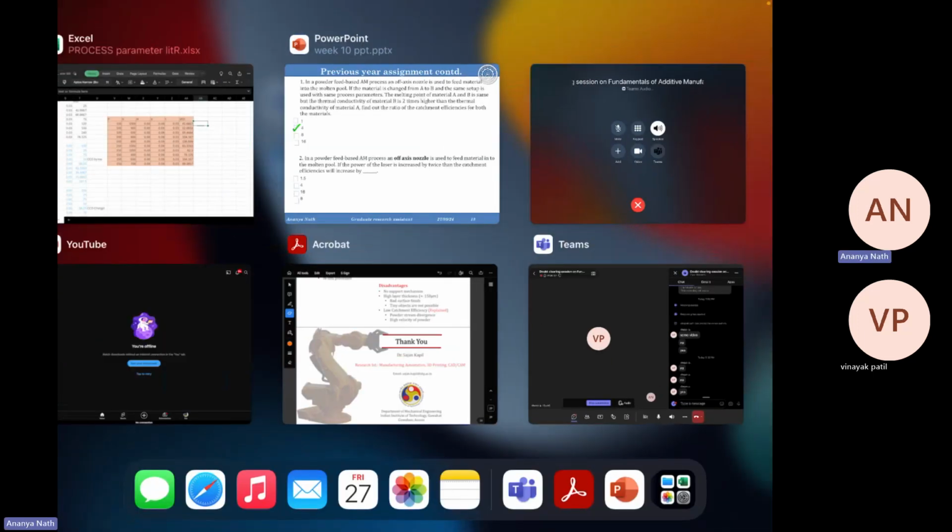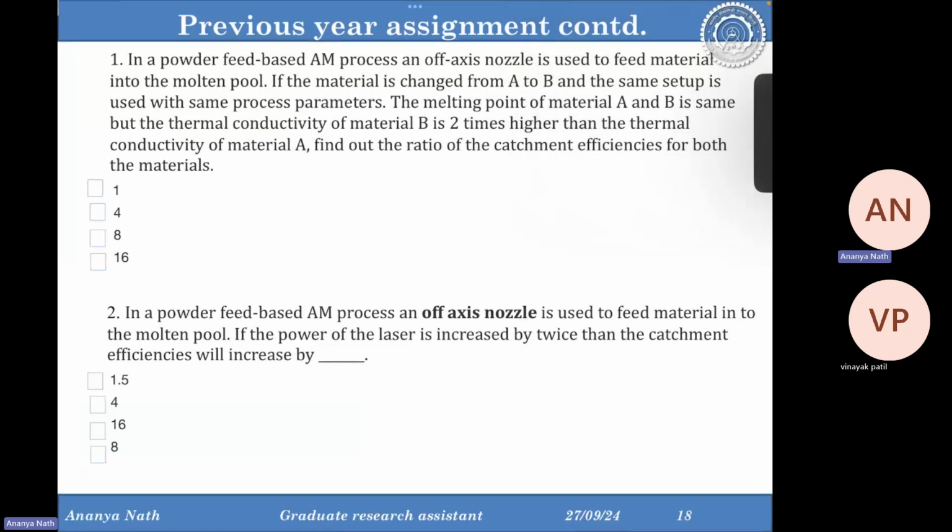Yes, okay. So the first question is: in a powder feed based DED process, an off axis nozzle, off axis meaning it's not coaxial, so the laser is coming from the head but the powder is delivered from a side nozzle, is used to feed material into the molten pool. If the material is changed from A to B and the same setup is used with the same process parameters, the melting point of materials A and B is the same, but the thermal conductivity of B is 2 times higher than the thermal conductivity of A. Find out the ratio of the catchment efficiency for both the materials.